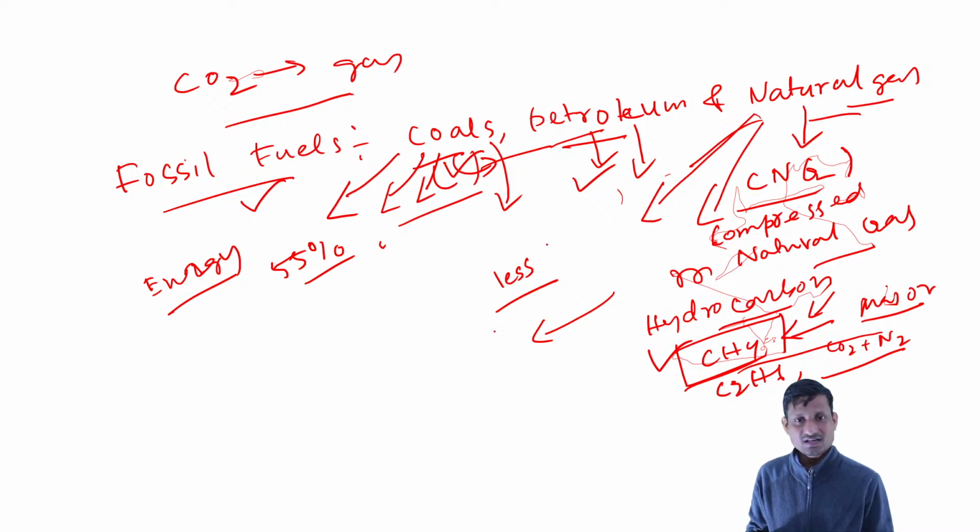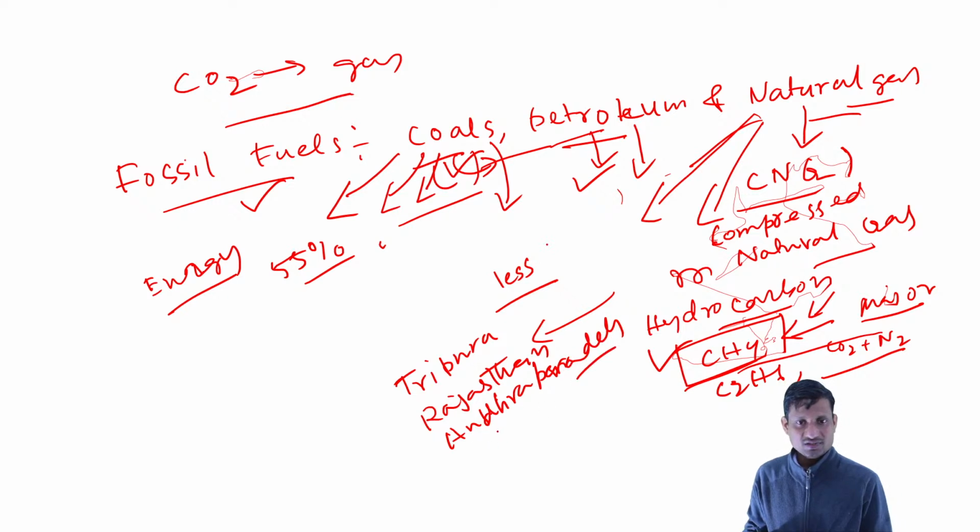Right now, it is in Tripura, Rajasthan, and Andhra Pradesh, basically the Krishna and Godavari Delta.